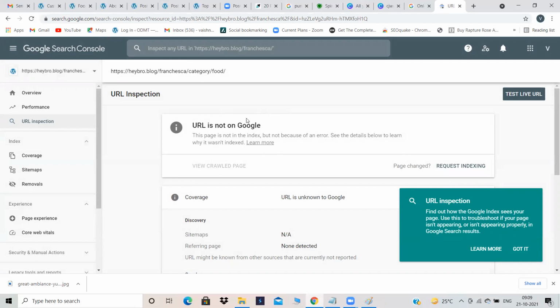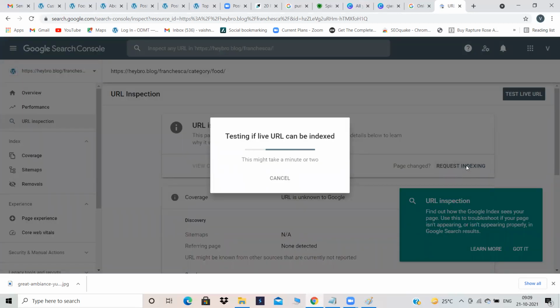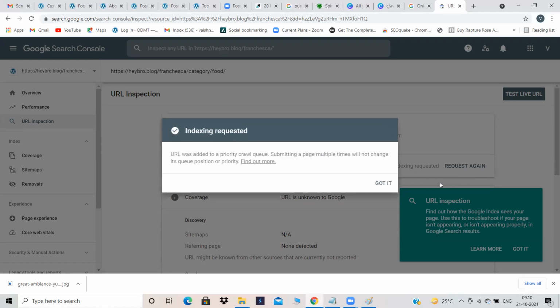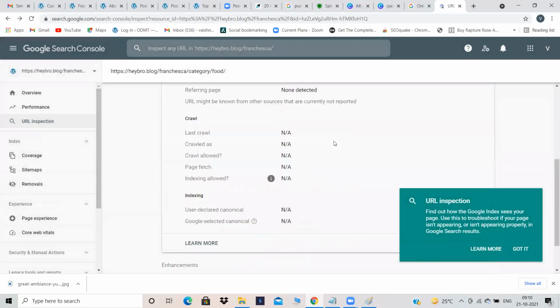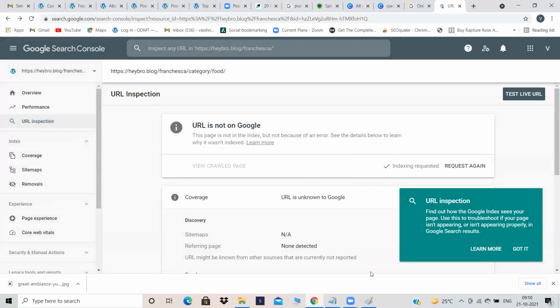Obviously it will not be on Google. To come on Google, what do you have to do? You have to request indexing. That's it. Submit your website, then do these two steps. Then what is cache colon? When did Google visit our website, that is the date and timing. Then what is site colon? It tells you whether our website is indexed or not, whether our blog is indexed or not. Okay, indexing requested.